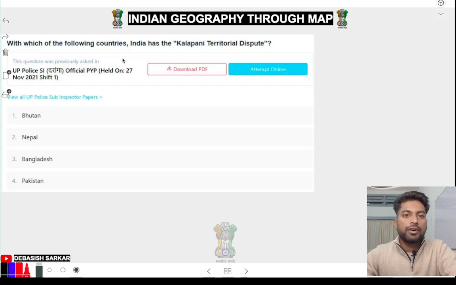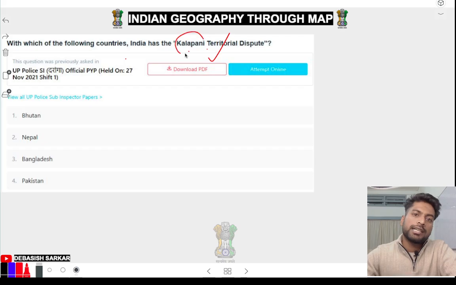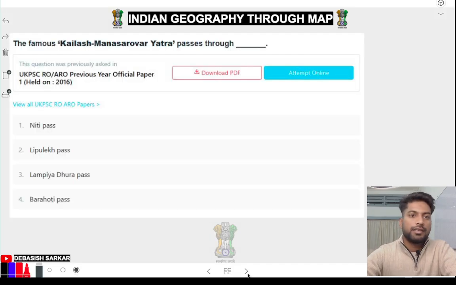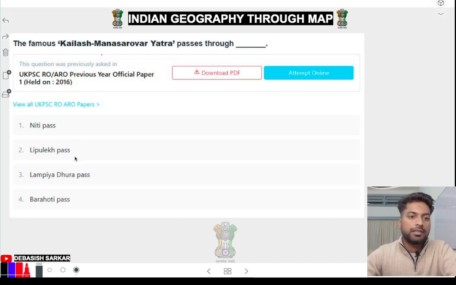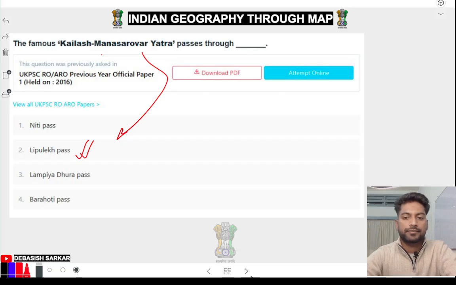Okay, which of the following countries does India have a Kalapani territorial dispute with? The Kalapani, Nepal. Chalo, next. Kailash Mansarovar Yatra passes through Lipu Lake. Remember, okay, Kailash, Lipu Lake. Chalo, next.